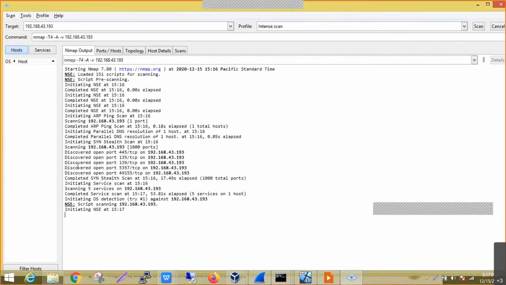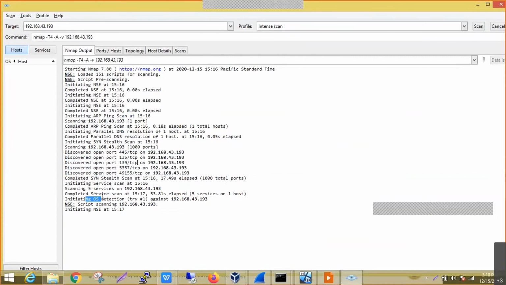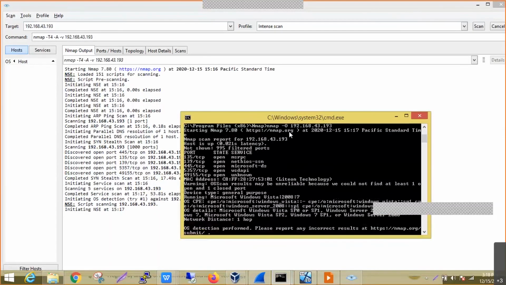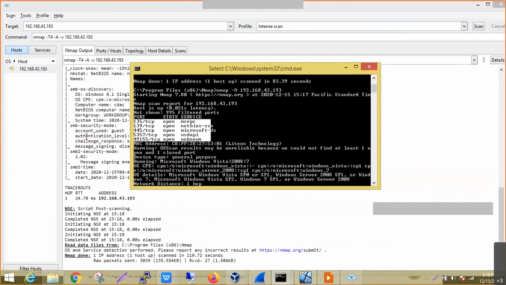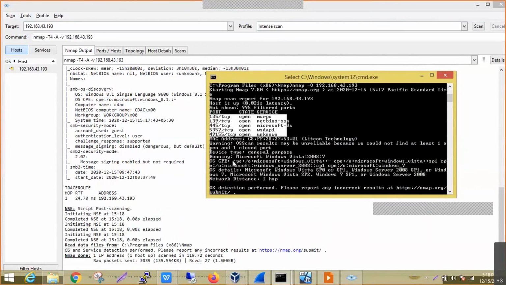Now here we can observe the ports that are open on this particular target machine. It has tried OS detection on this system, but it is unable to, though this is based on the kind of services used on the target system. But in the command prompt, we were able to get some output based on the OS. This is the switch that has been used: nmap -O, the target IP address. Here we can observe the open ports, and even in the GUI we got some output with respect to that.